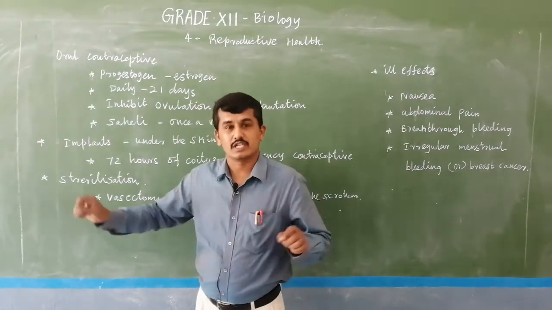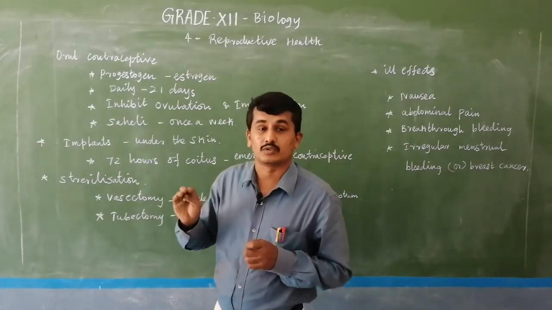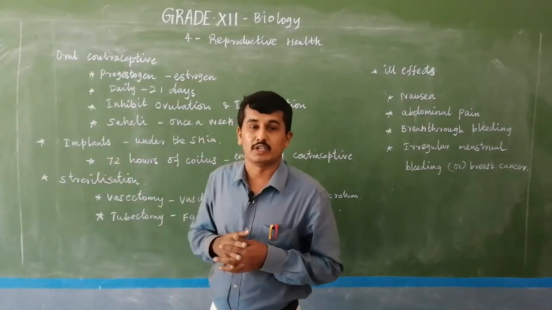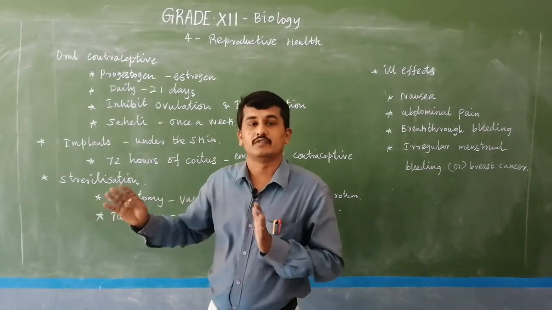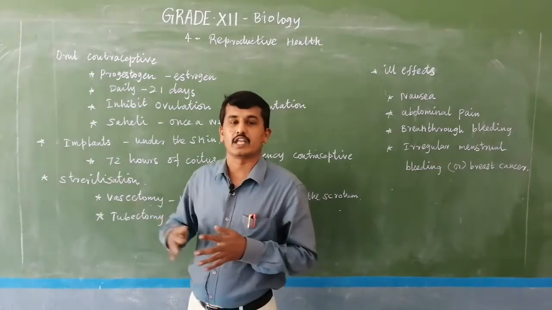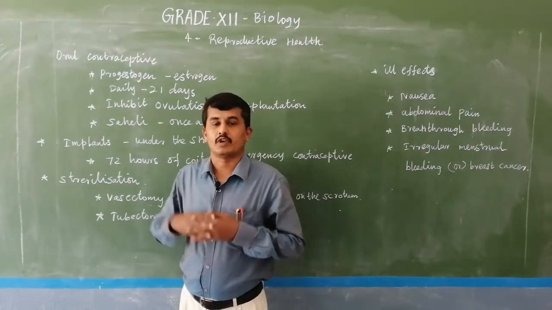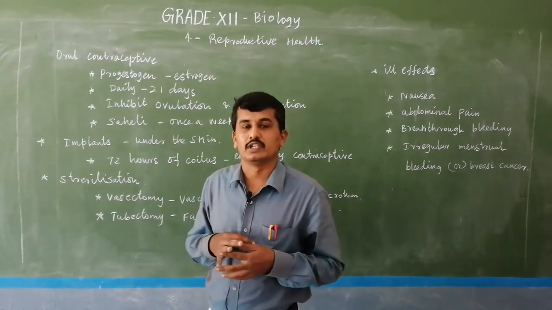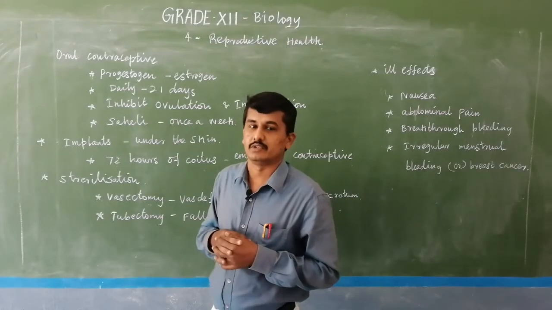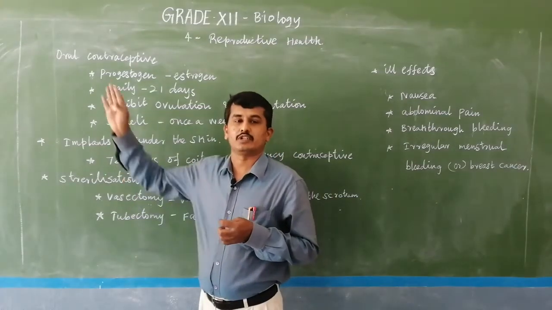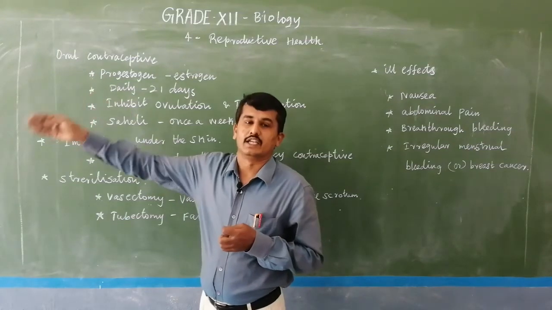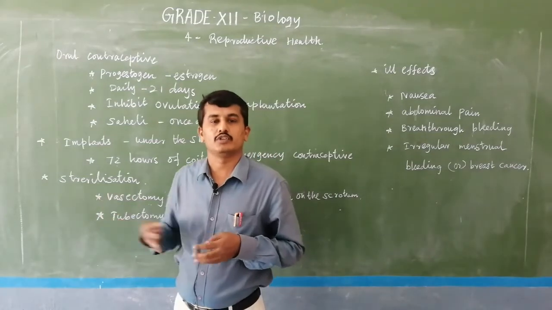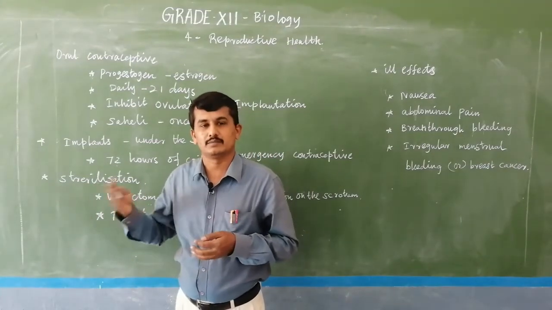it is a 28-day cycle. In 28 days, for 21 days the female compulsorily takes the particular pills or tablets, which means in those 21 days fertilization does not occur and pregnancy does not take place. Suppose the next month the female desires to have children, she stops the oral contraceptive, and after that the female is capable of producing ovum, and fertilization and pregnancy can take place.